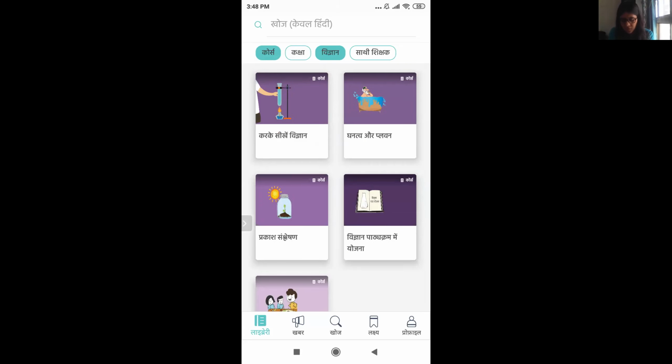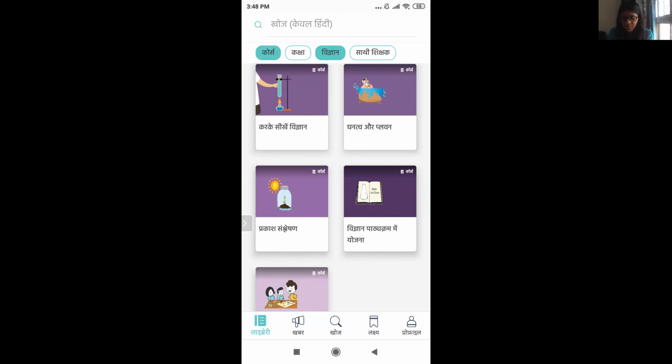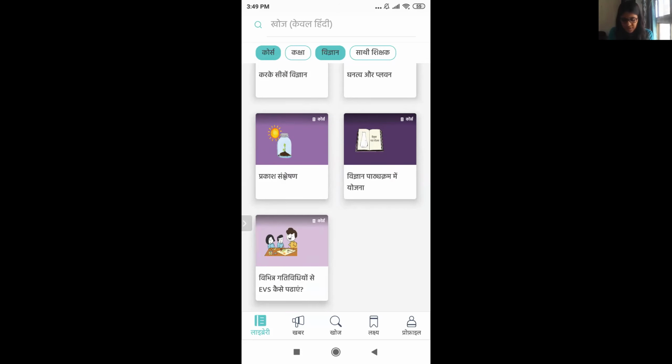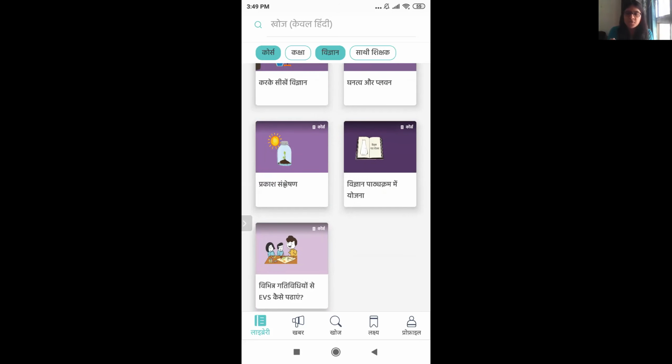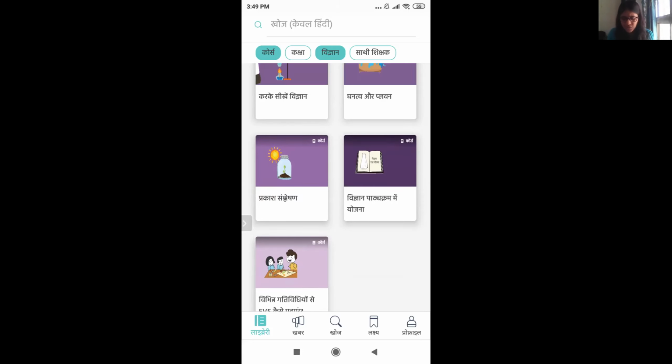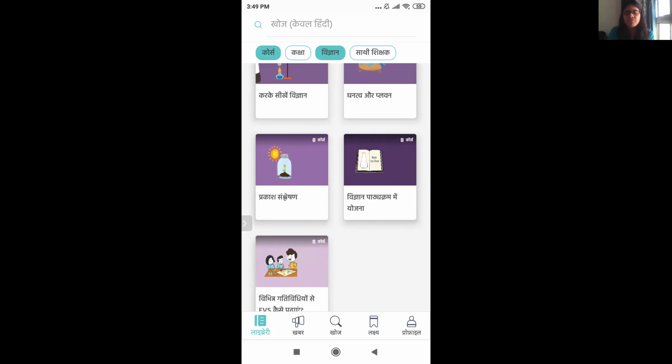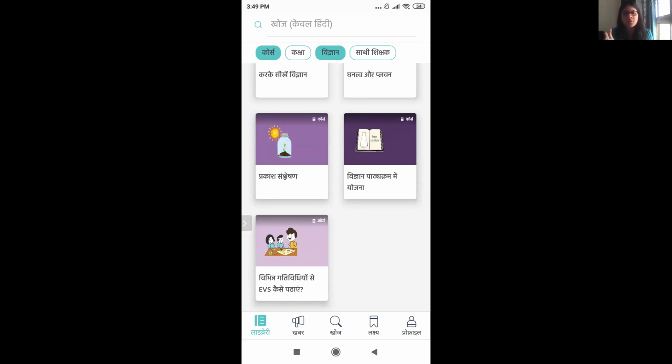Then there is a course on Ghanatva and Plavan. I am assuming that it's around buoyancy. And then Prakash Sansheshan, so I'm sure it's about light and how plants need light. As I said, I'm also not very comfortable with these scientific concepts in Hindi. But still, if you look at the picture and try to make some sense of it, you will be able to understand what this is. And since it is for the teachers and not for the students, I'm sure that if you watch a video, you'll be able to get something out of it for yourself.